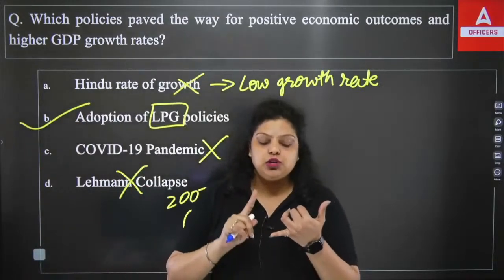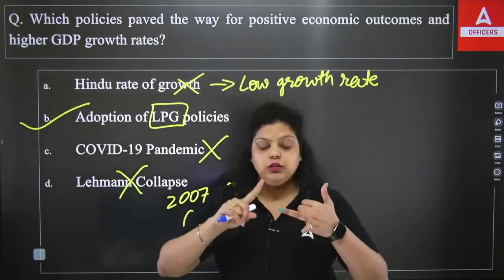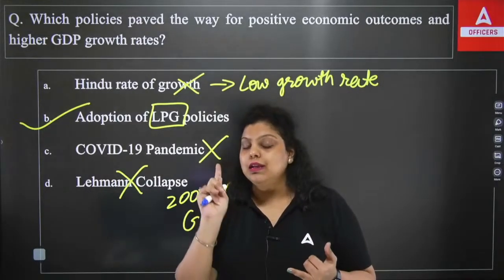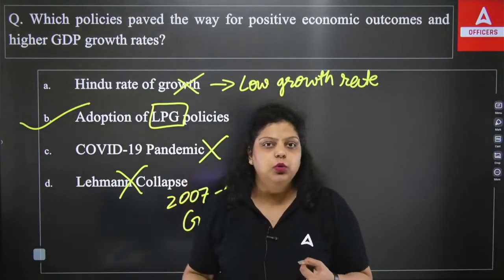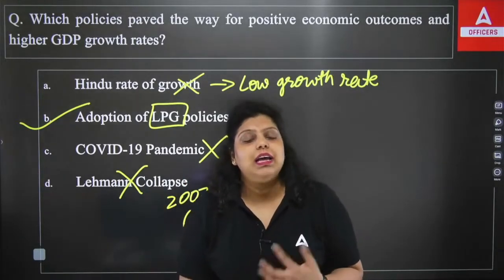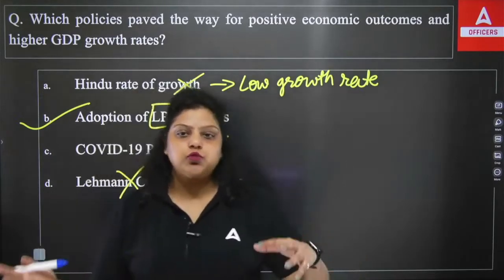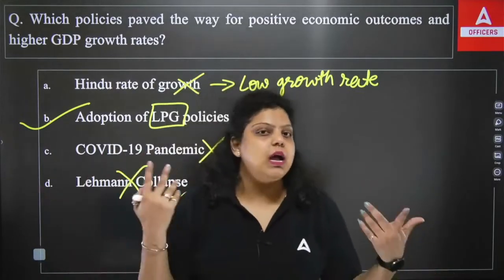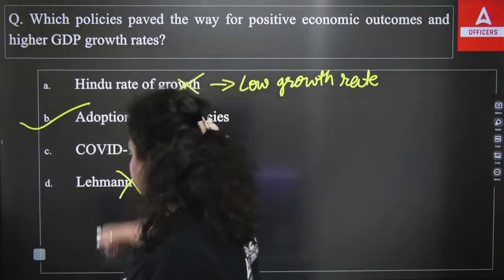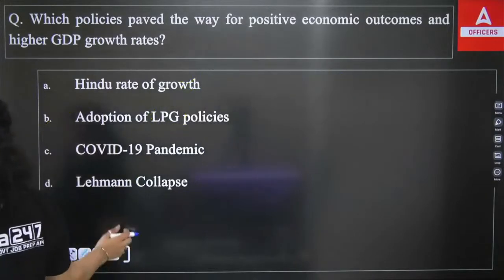Because of liberalization, maximum business can be done in the country. Because of privatization, competition increased and customer satisfaction increased. Because of globalization, we started producing more goods and started doing export-import. That helped us create more jobs, produce more goods, increase GDP, increase growth, and increase per capita income, etc. So the right answer will be your option B, as you can see here.